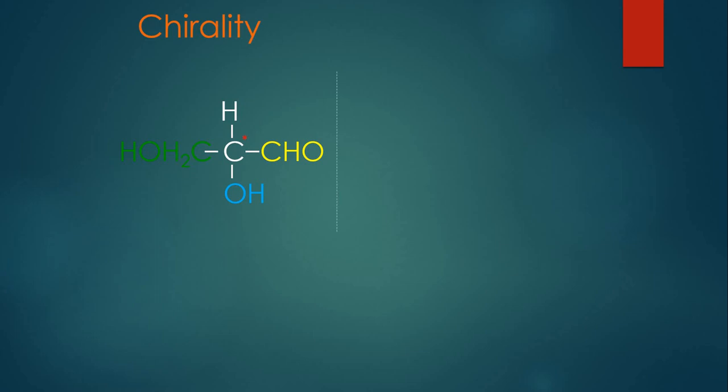Now if we create a mirror image of this compound, if this is the mirror in the center, the other image can be drawn. Hydrogen will be at the same place. 4 bonds can be drawn. Hydrogen will again be at the top. CHO mirror image, because it is the mirror image, so CHO will be present here. There will be a hydroxyl group present at the bottom, and there will be CH2OH present over here. Now you can see the molecule seems to have a mirror image.